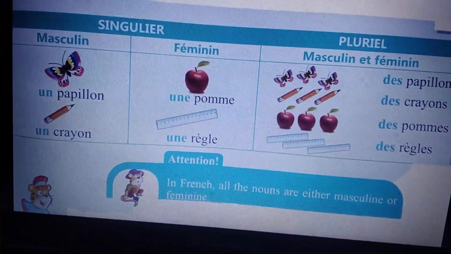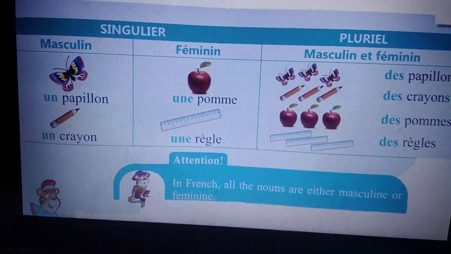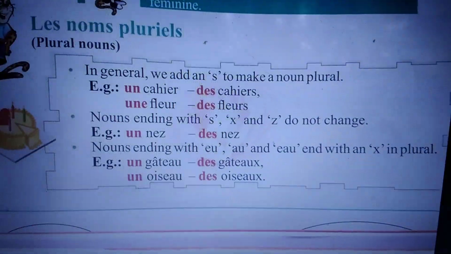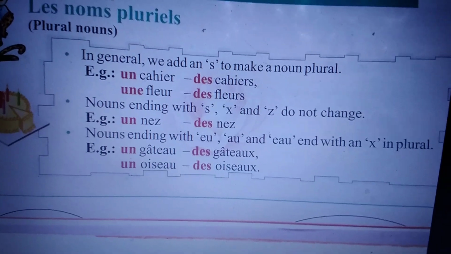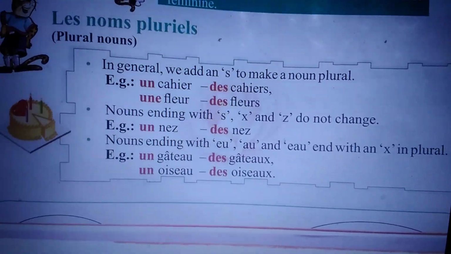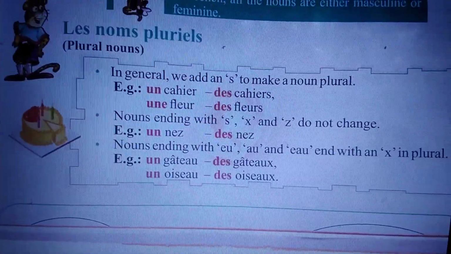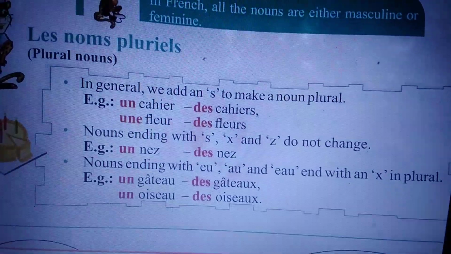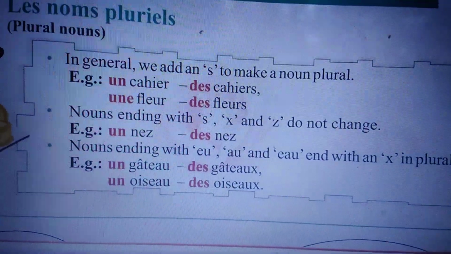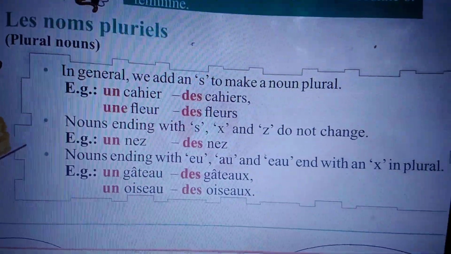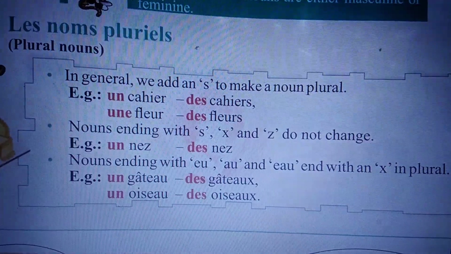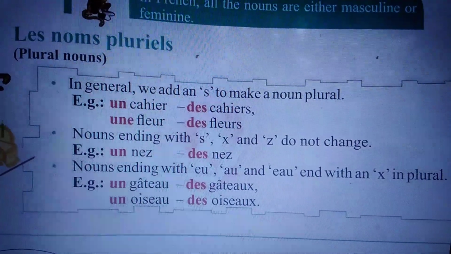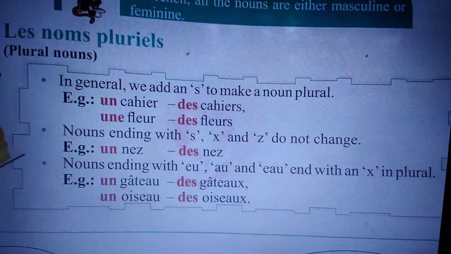In French, all the nouns are either masculine or feminine. Let's learn how to make the plural of the nouns. So in general, we add an s to make a plural noun, like cahier. To make the plural of this, first we put the plural article, des, and at the end of this noun cahier we add s, so now it becomes a plural noun, des cahiers.